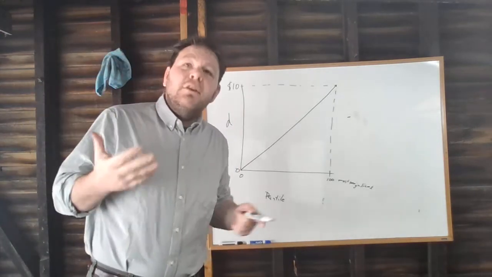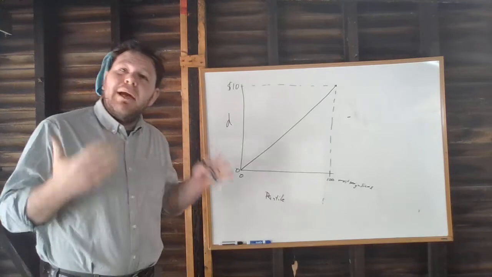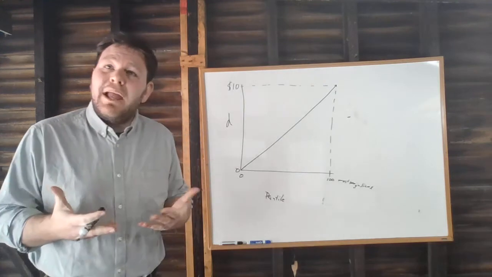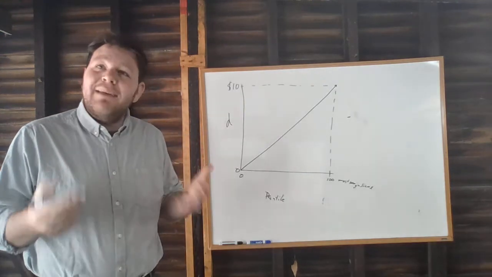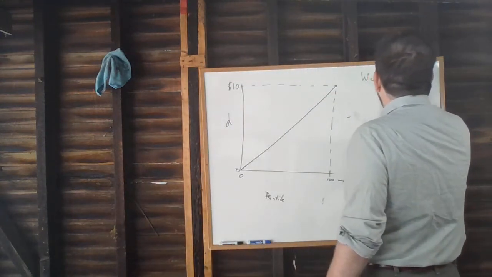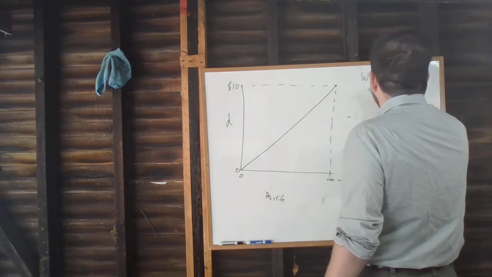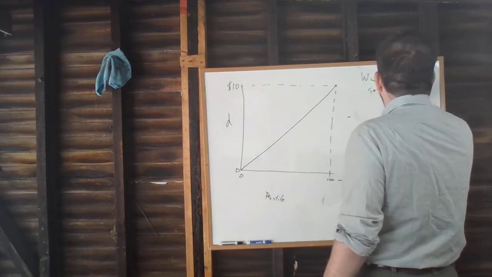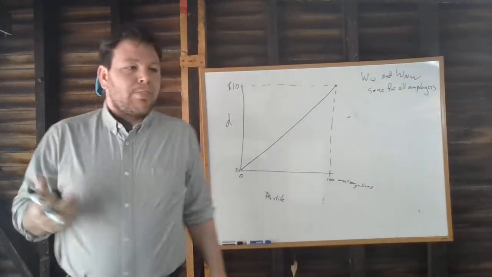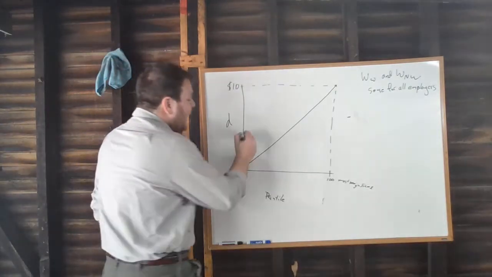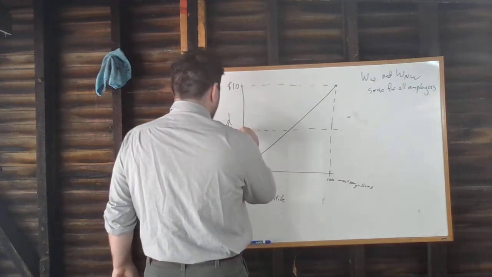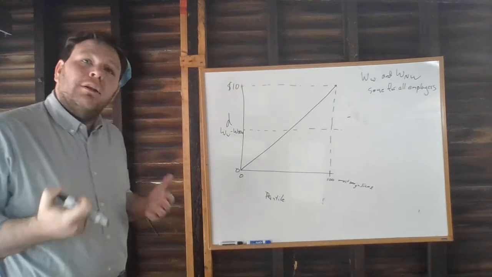Okay, so based on what we said before, and based on the fact that we're thinking about a competitive labor market, we know that all of these employers are going to face the same wage for white workers and the same wage for non-white workers. So wage for whites and wage for non-whites, same for all employers. And so we can put on here some wage gap that's going to be the same for all employers.